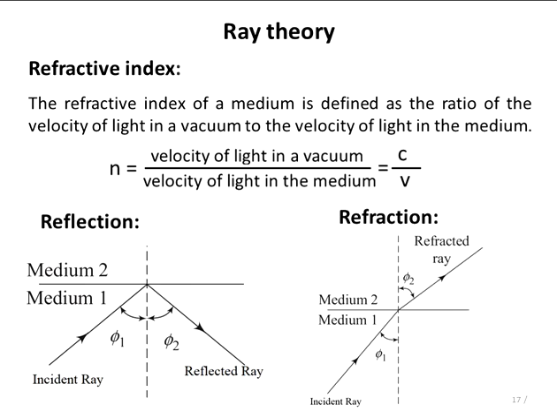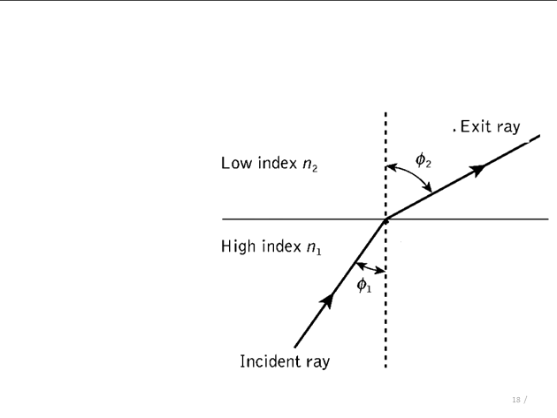Refraction occurs when a light ray passes from one medium to the other. Let us look at the refraction in more detail. Consider the refraction of light from one medium to the other medium. The two media have refractive indices n1 and n2, such that n1 is higher than n2.